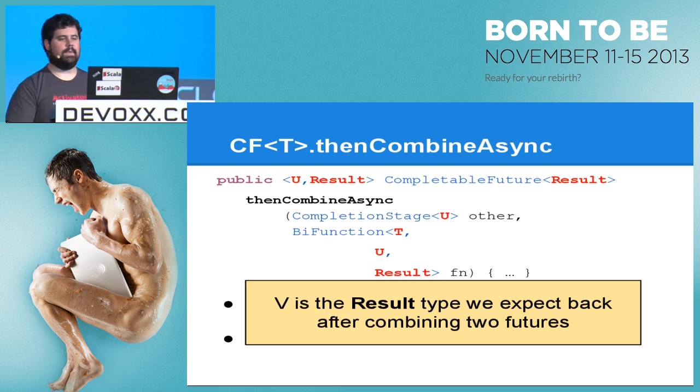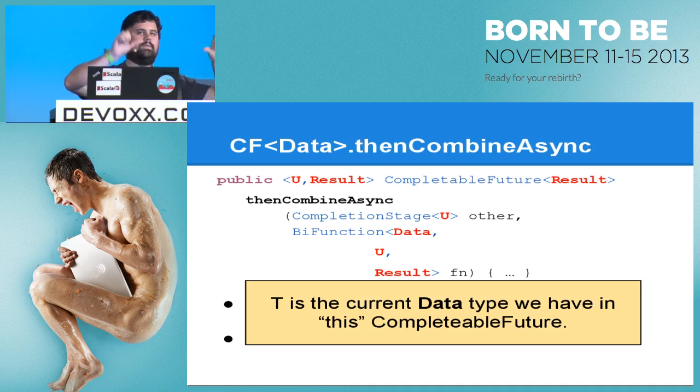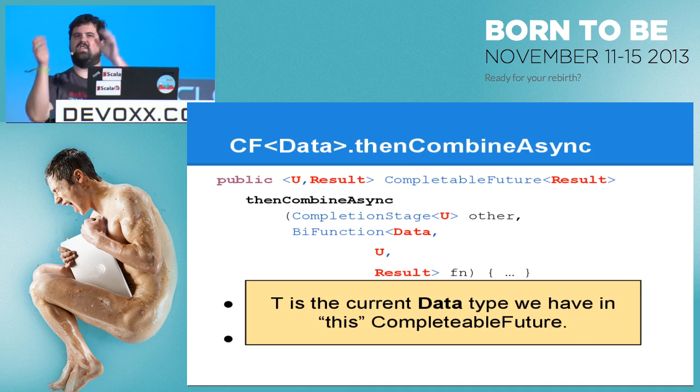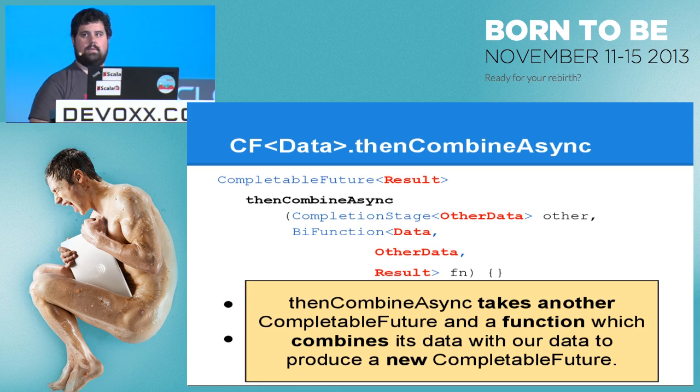Let's improve it, all right? We have a result. This method is going to return a completable future that contains a result. Good. There's something at the end of it, a result. We have the data that's inside of our current future. Okay, CompletableFuture.thenCombineAsync. There is data inside of the current completable future. That's what this type variable is. And then